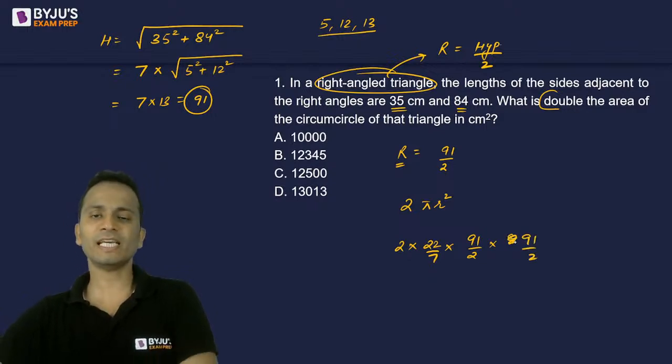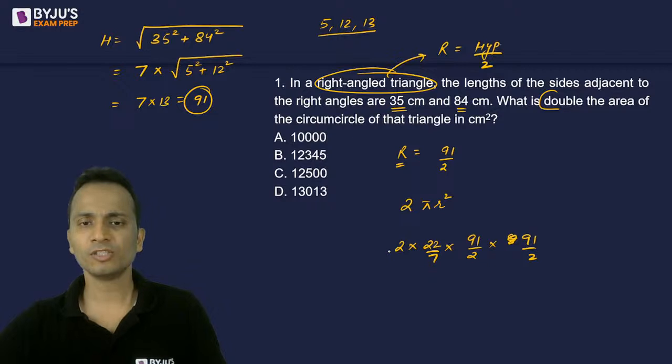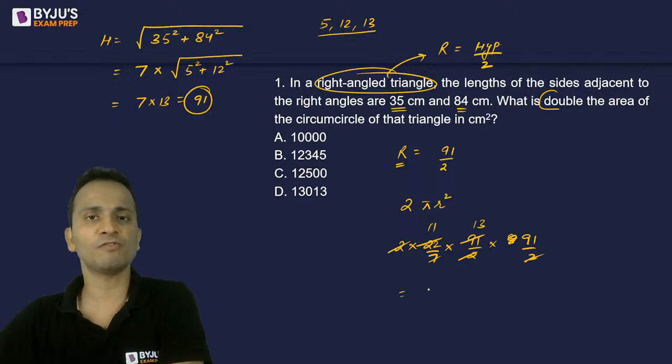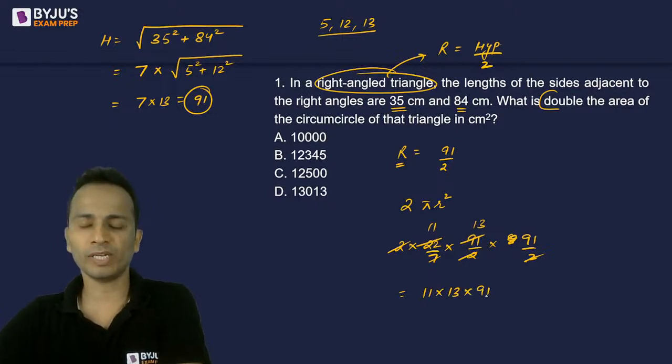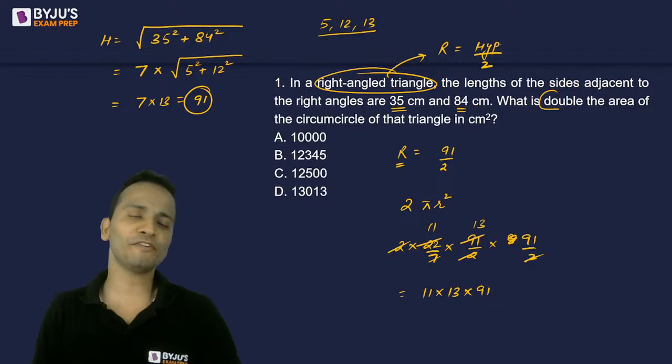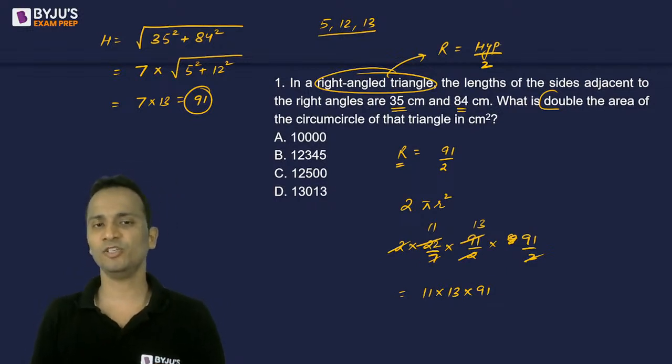Okay, so this is the expression that we'll have to solve for. So 2 and 2 will get cancelled. 2 and 22 से cancel हो जाएगा, 11 आ जाएगा, and 7 and 91 cancel होके 13 आ जाएगा. So my final expression for the answer will be 11 into 13 into 91. Totally your wish. If you want to waste your time after this, you can do that.